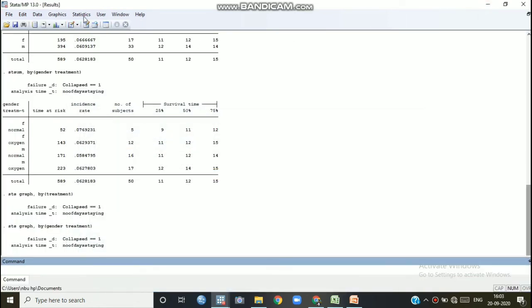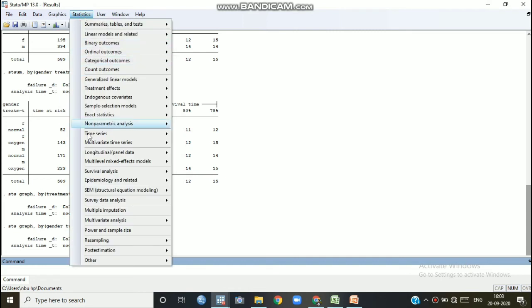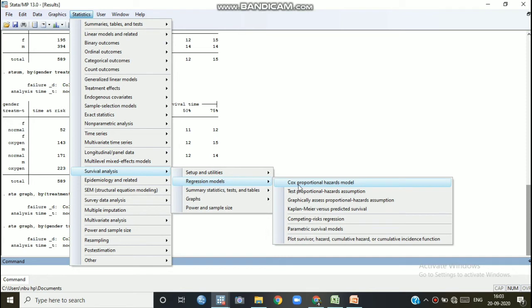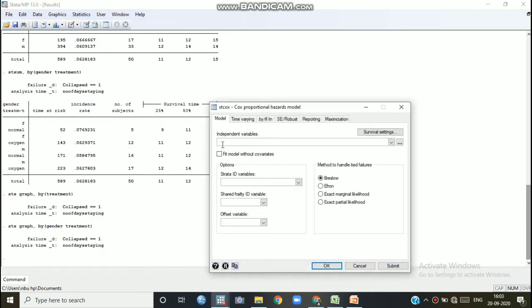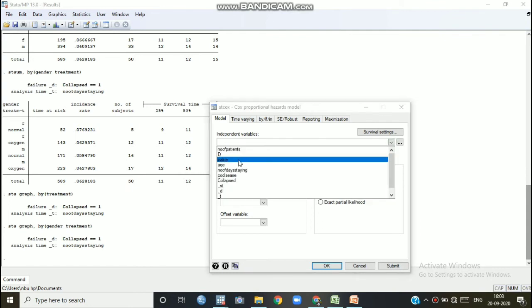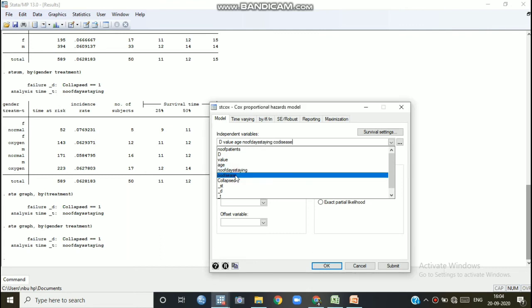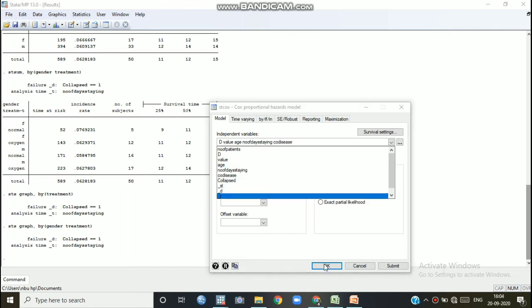Now coming to the regression, how can we run the regression? Go to survival analysis, regression model, the Cox proportional hazard model. How can we estimate this Cox proportional hazard model? Click here. Okay, give the names of the independent variables: this is the treatment, this is the value, this is age, this is number of days staying, this is comorbidity. Now click OK.